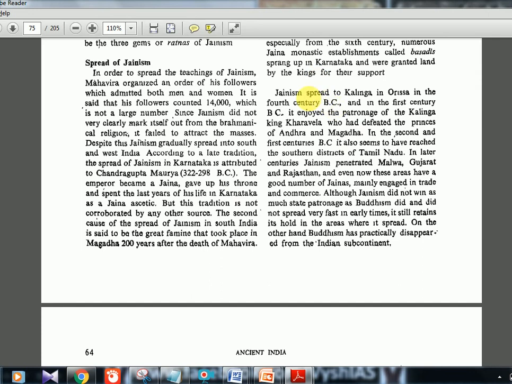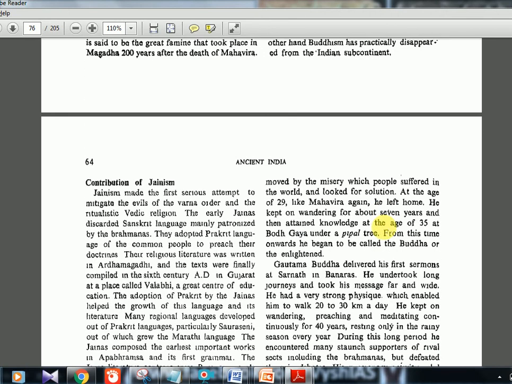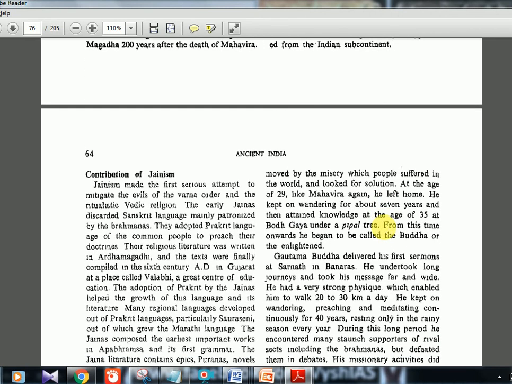And also in the eastern region, in the Kalinga region, it was getting spread because of the patronage of the Kalinga king Kharavela. His patronage was there, so it expanded. Also in Tamil Nadu it reached. So Jainism was born in India and it spread across India at that time. Even though now it is a minority, it was born in India and it has a lot of reach, although it is reducing.